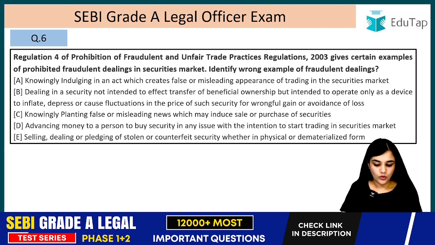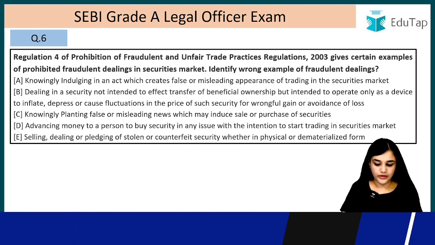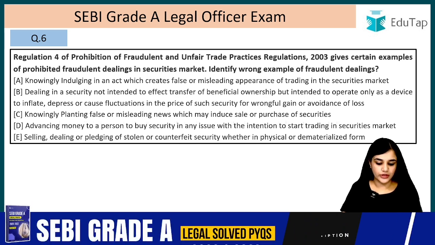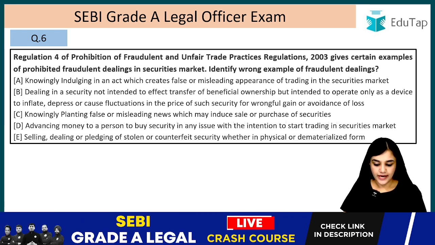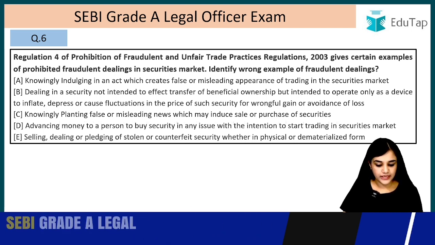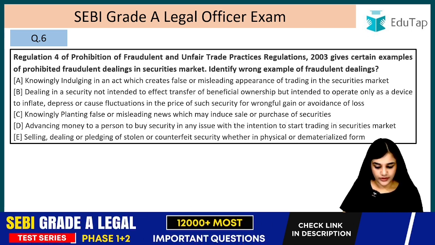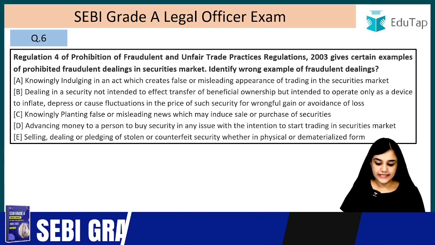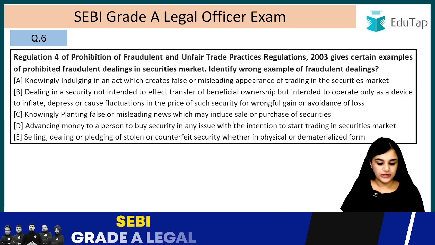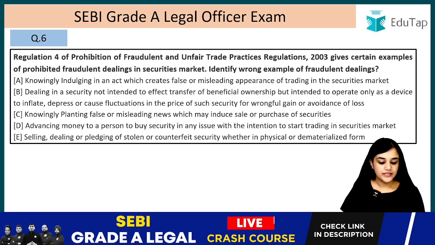Dealing in a security not intended to effect transfer of beneficial ownership but intended to operate only as a device to inflate, depress or cause fluctuations in the price of such security for wrongful gain or avoidance of loss. Knowingly planting false or misleading news which may induce sale or purchase of securities. Advancing money to a person to buy security in any issue with the intention of starting trading in the securities market. Selling, dealing or pledging of stolen or counterfeit security, whether in physical or demutualized form.